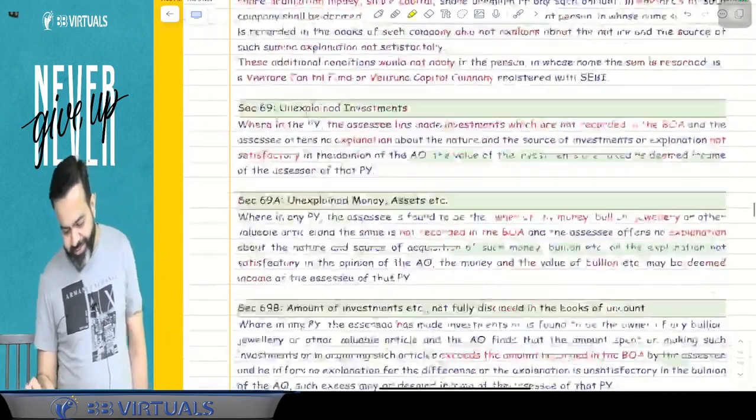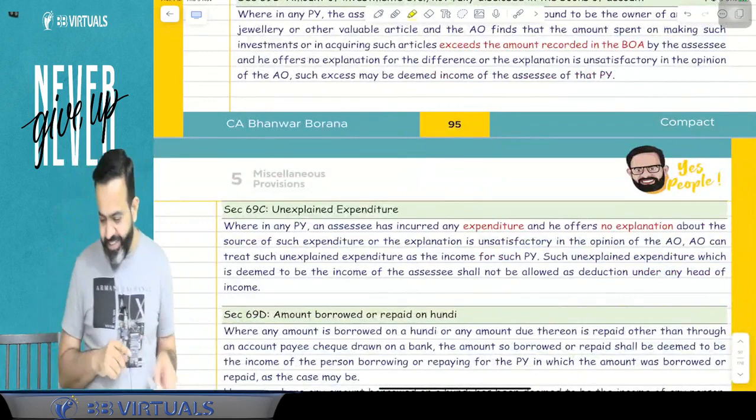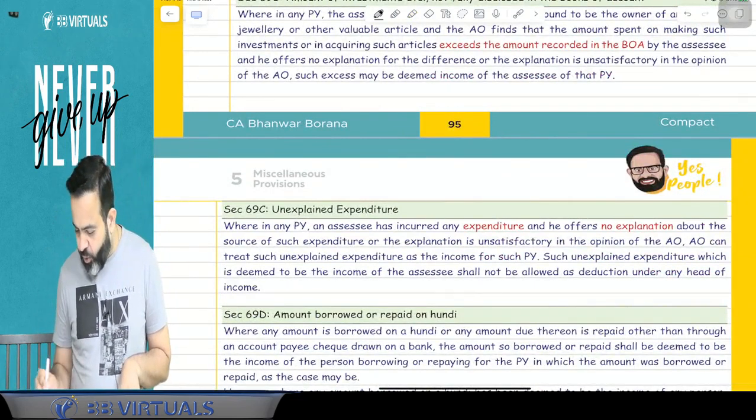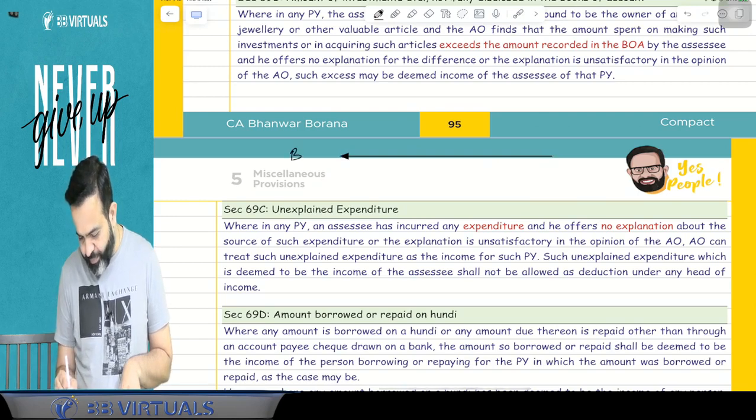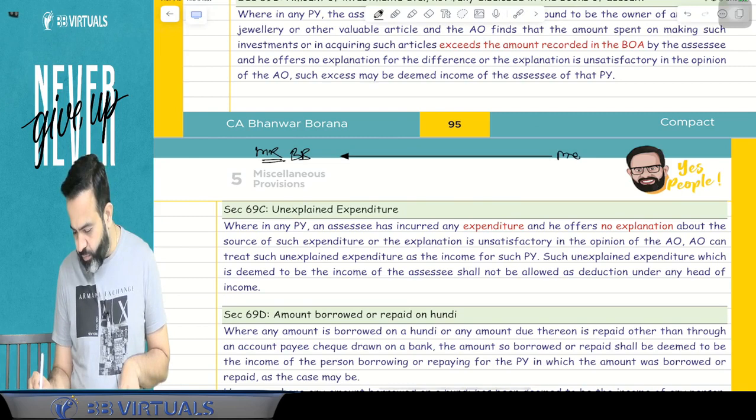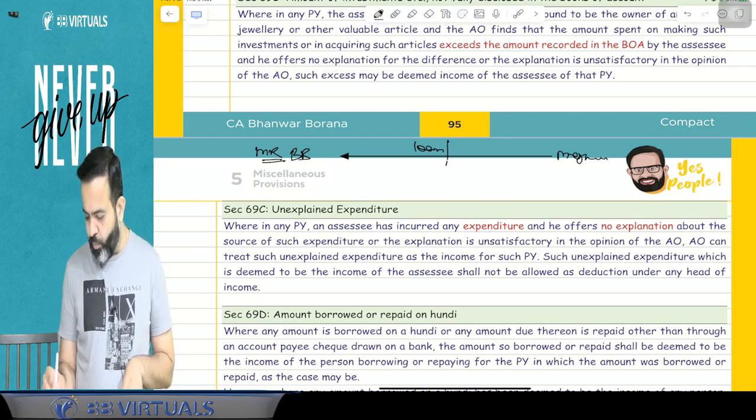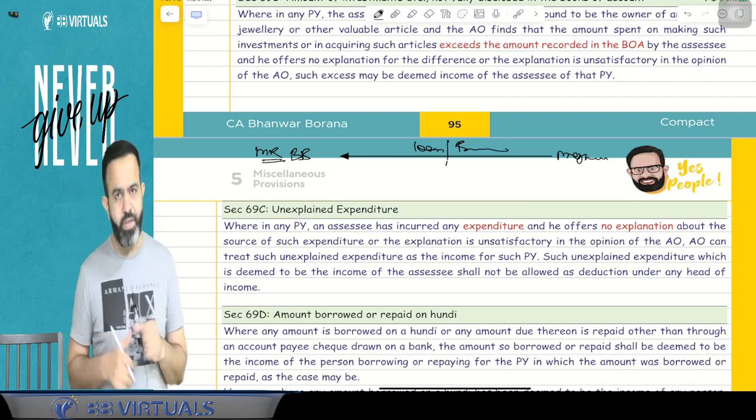Now, one more point, which is very interesting. This section says that suppose you took a loan from someone. Say I, Mr. BB, took a loan or borrowing from Meghna.